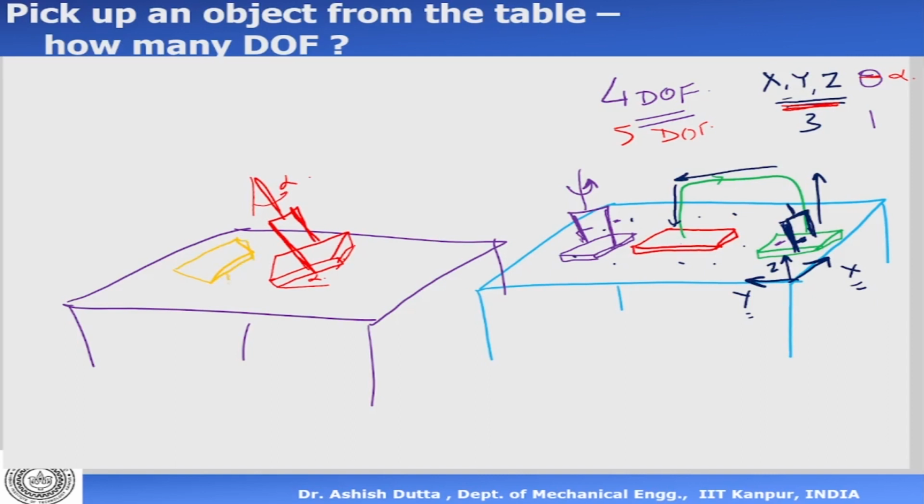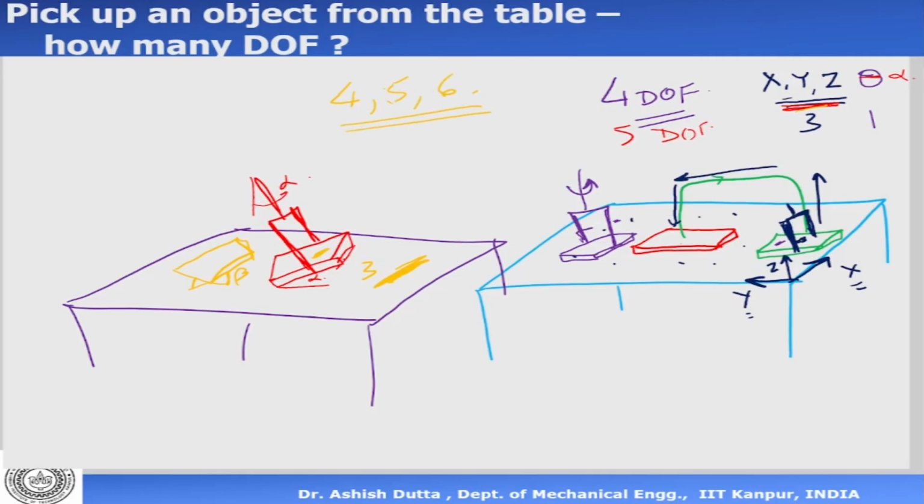Okay, there is one angle here and there's one angle there. Do you understand what I'm saying? I hope you understand what I'm saying. In that case, I'll need one more angle, which is beta now. If this object is making 3 angles with the surface of that, then I have 3 degrees of freedom there, plus the xyz, which is already here. So you can have 4 degrees of freedom, you can have 5 degrees of freedom, or 6 degrees of freedom.